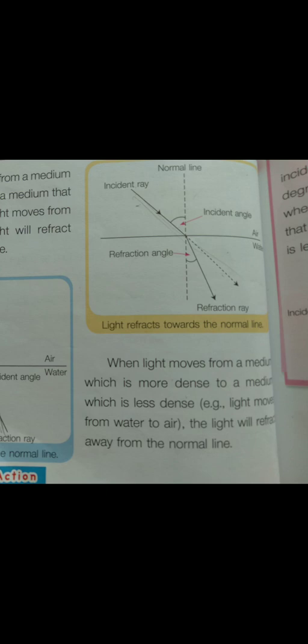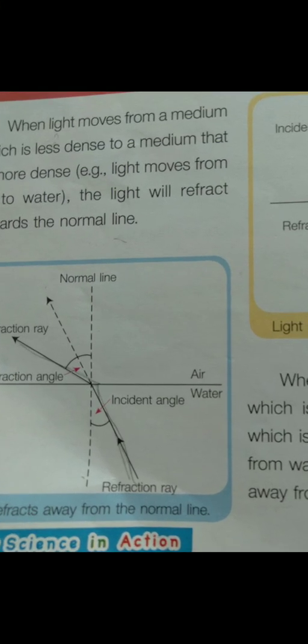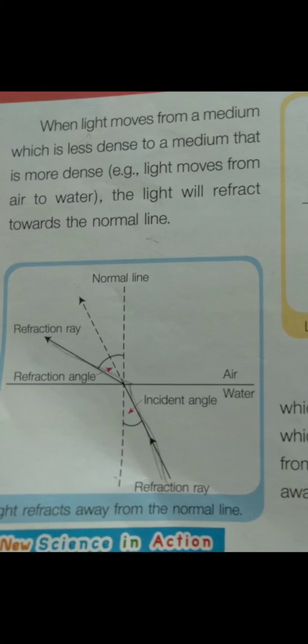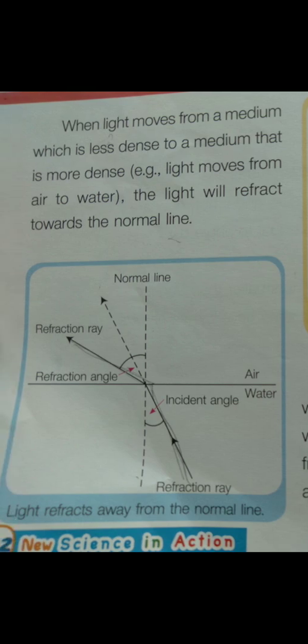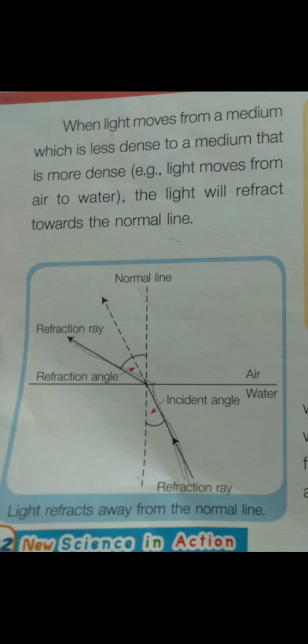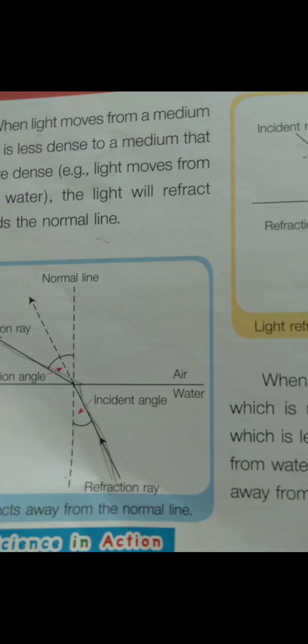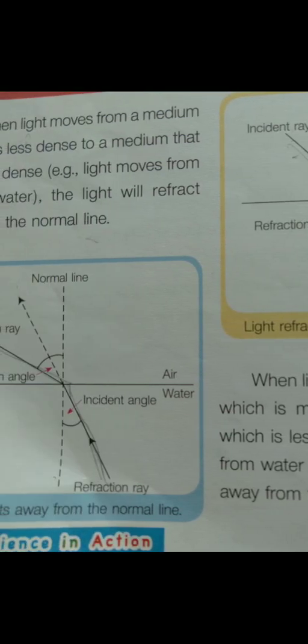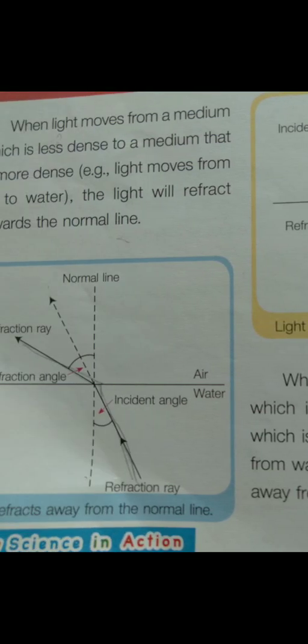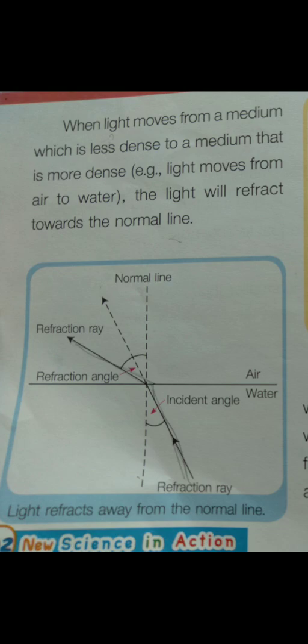So here, light refracts away from the normal line. When light moves from a medium which is more dense to a medium which is less dense, for example from water to air, the light will refract away from the normal line.